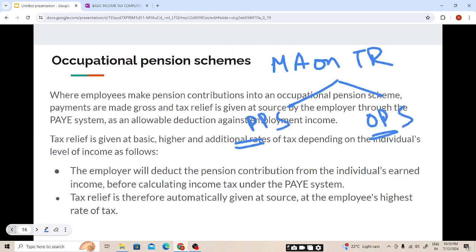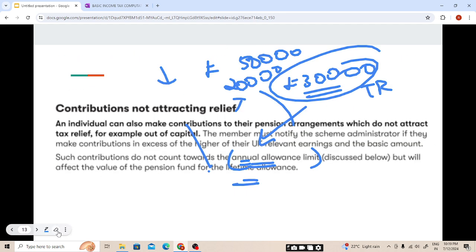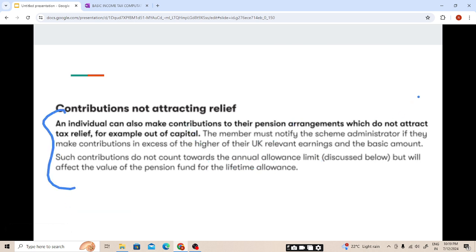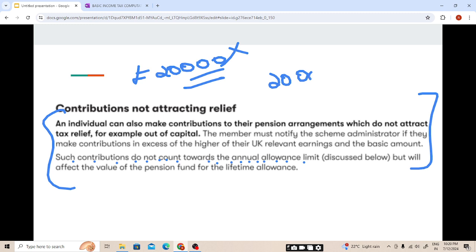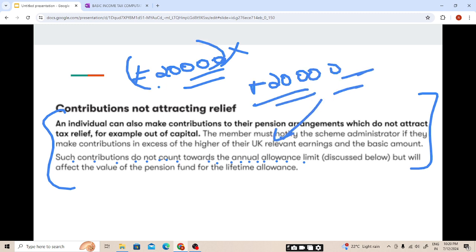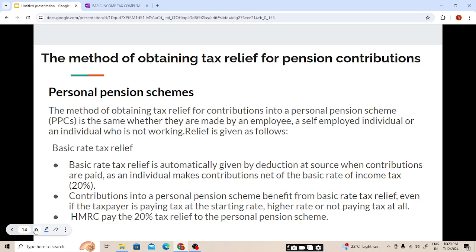Such contributions do not contribute towards the annual allowance limit. So the annual allowance limit will not be reduced by the amount which is not having tax relief. Only 20,000 will be counted in our case. So this will reduce the annual allowance limit. This will not reduce, because on this amount we are not getting any relief. I hope this is clear.